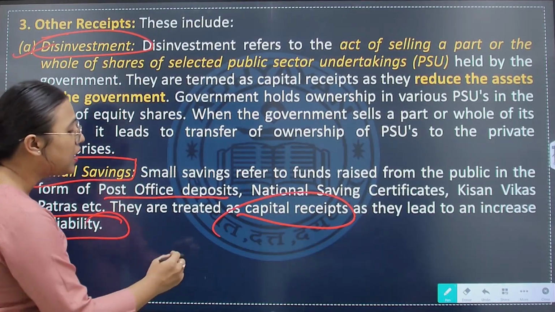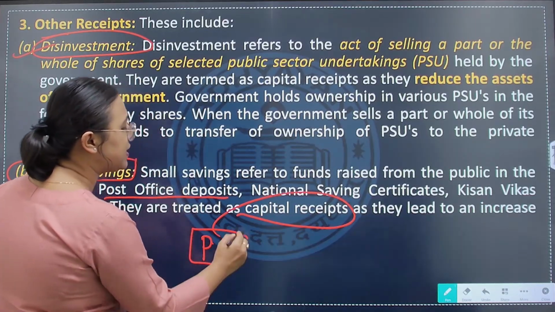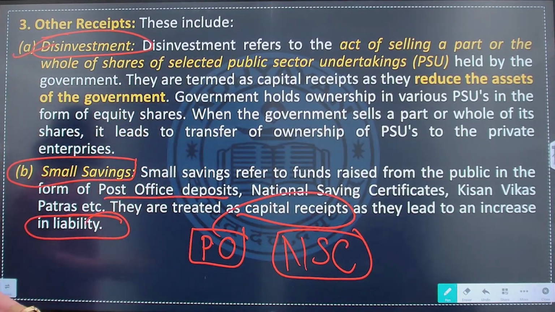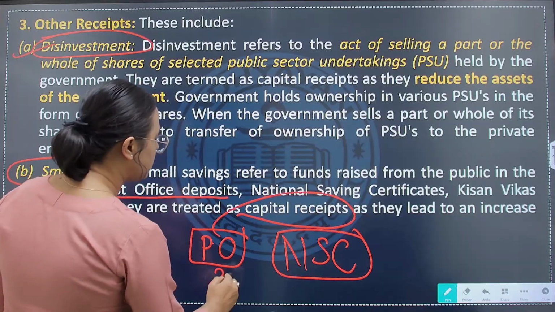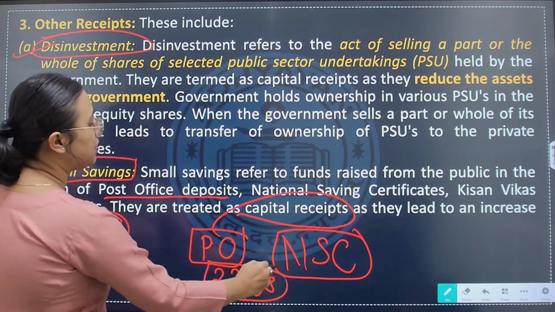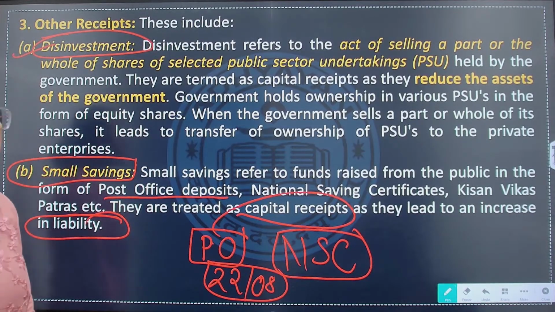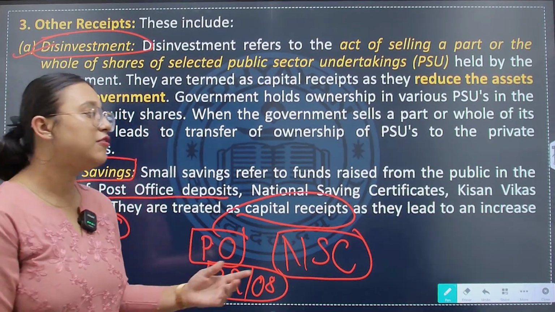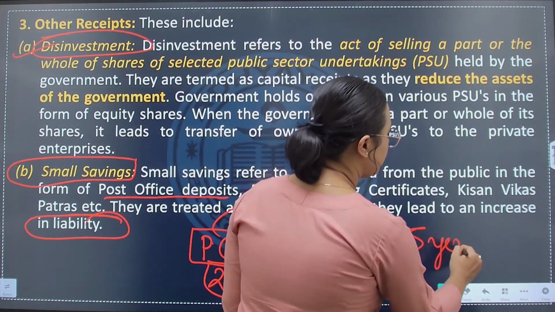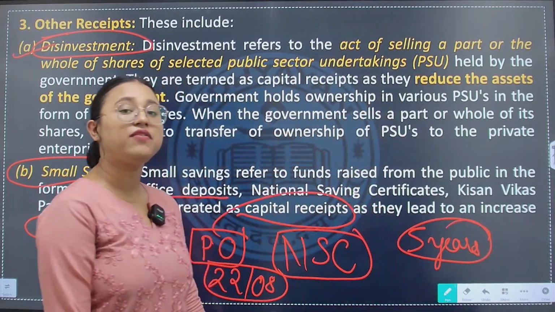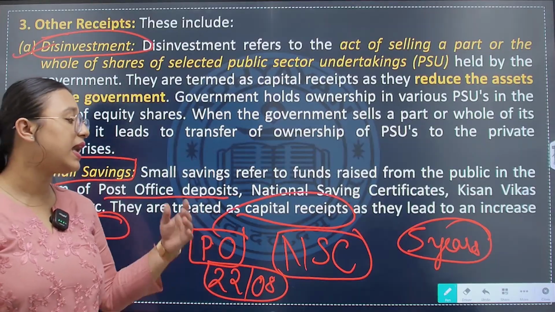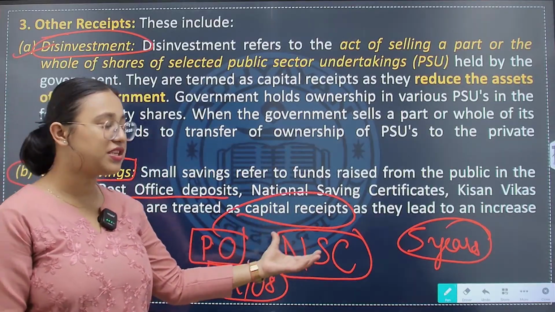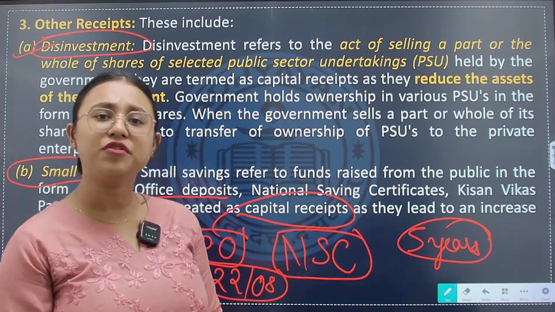When people save money in post office savings bank or through national savings certificate, suppose today, on 22 August, I have saved money in post office in the form of national savings certificate. I have saved this money with the post office for 5 years. So for 5 years the government has got the money I have saved as fixed deposit in the form of small saving in post office or national saving certificate, to be used on some future date, no problem.